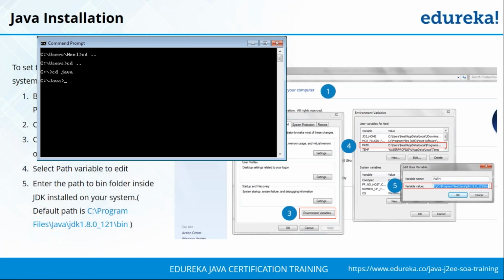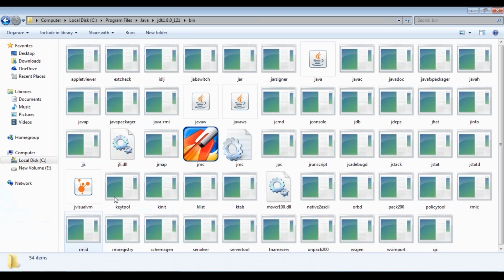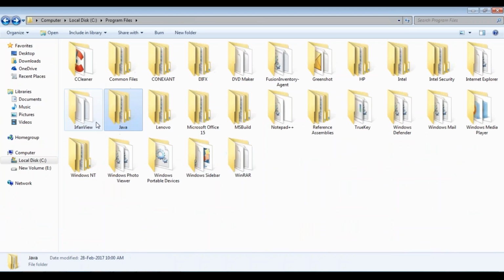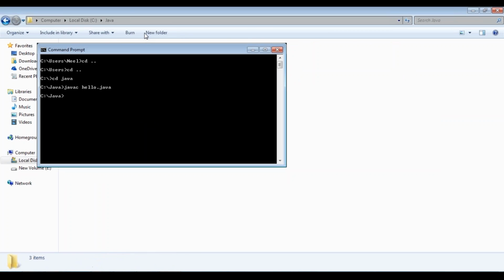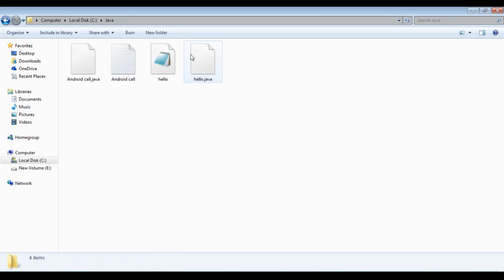Now to compile your code, you need to specify javac followed by the file in which you have stored your code. I had stored it inside hello.java, and once you type this you can see a class file would be created there. I already had it created, so let me just remove that and re-execute this command. If you see here, a bytecode gets created with the compiler command.